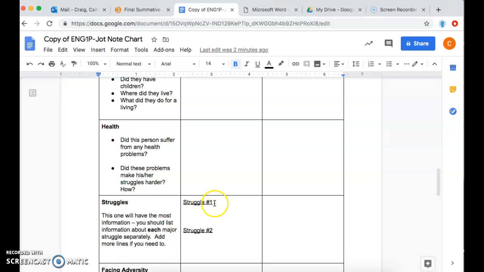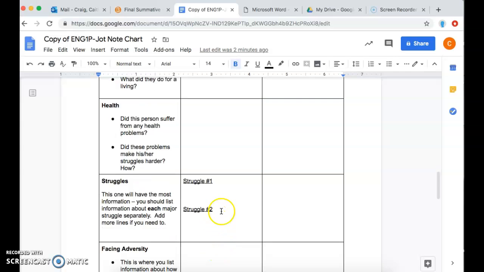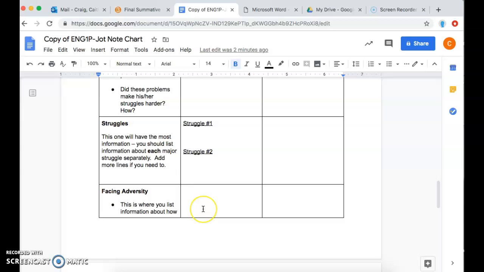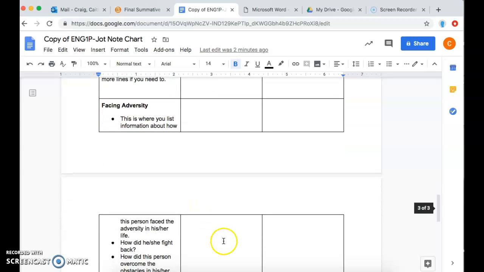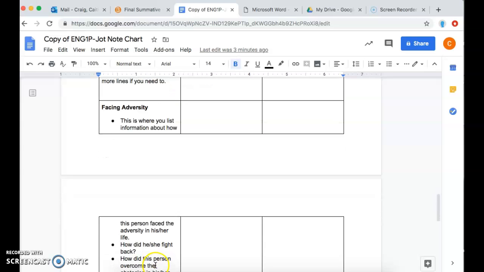Maybe this person has had quite a few struggles in their life and you want to comment on a couple of them. But you're not limited here to keep everything in a tight, neat, small box. Just feel free to write information in here and expand and add a third struggle if you need to as well. So in terms of facing adversity, this is where you talk about the different issues that they had in their life as well.